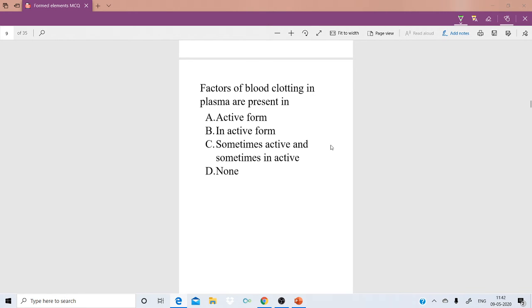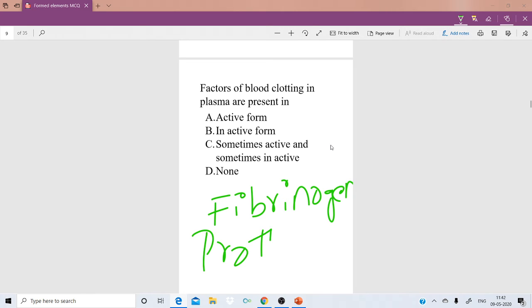Next, the factors of blood clotting in plasma. In plasma we have two factors, which we already discussed: one is fibrinogen and the other is prothrombin. Both are present. And these factors are present in which form? Option A, active form; option B, inactive form; option C, sometimes active and sometimes inactive; option D, none.